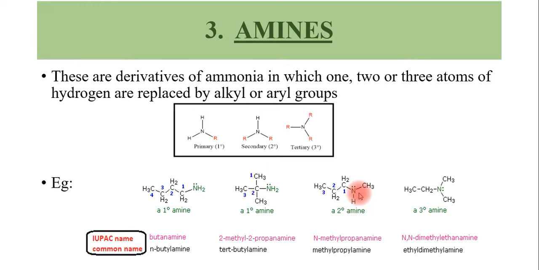Here in the secondary amine, two of the hydrogens in the ammonia are replaced: one hydrogen is replaced with the CH3 group, that is a methyl group, and the other hydrogen is replaced with a propyl group. So it is a secondary amine, and the IUPAC name is given as N-methylpropanamine. It is also called methylpropylamine, that is the common name for this secondary amine. And the last one is the tertiary amine, that is N,N-dimethylethanamine, or otherwise called ethyldimethylamine. Here all three hydrogens of the ammonia are replaced with alkyl or aryl groups. So that is all about amines.